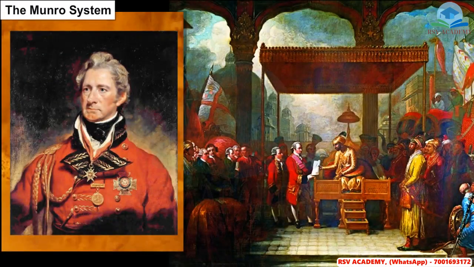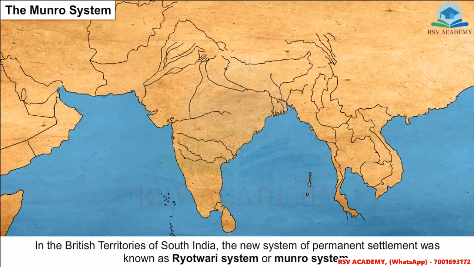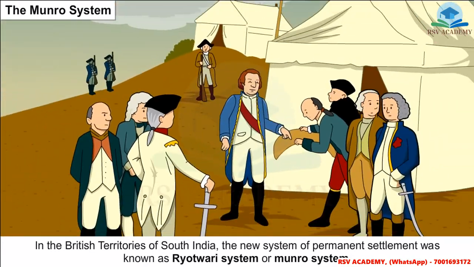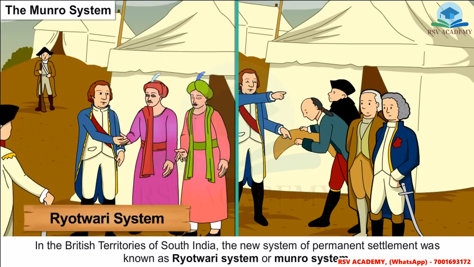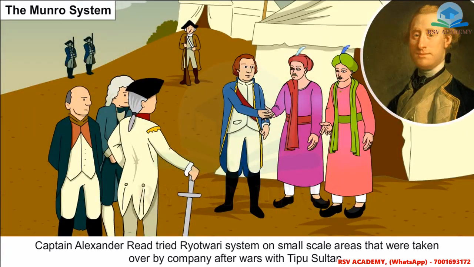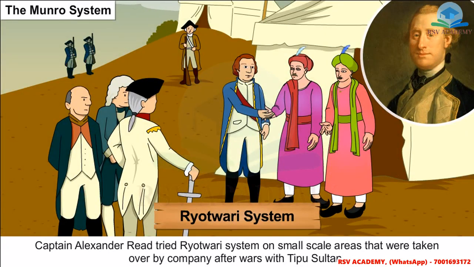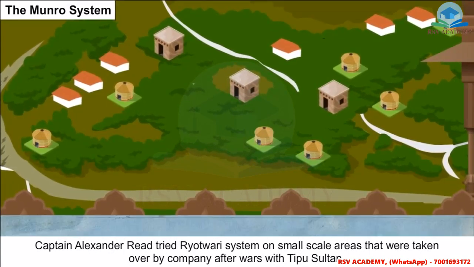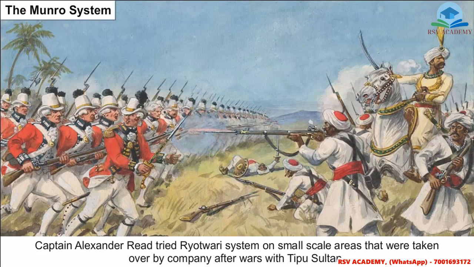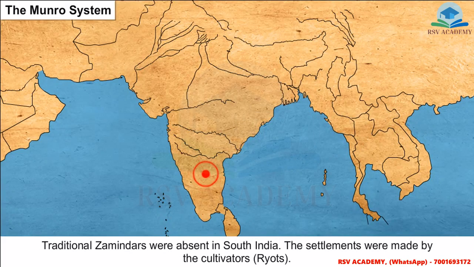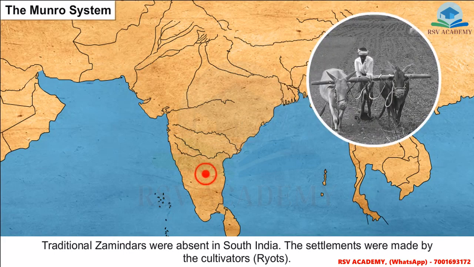The Monroe system. In the British territories of South India, the new system of permanent settlement was known as Ryotwari system or Monroe system. Captain Alexander Reid tried the Ryotwari system on small-scale areas that were taken over by the company after wars with Tipu Sultan. Traditional zamindars were absent in South India. The settlements were made by the cultivators, the ryots.